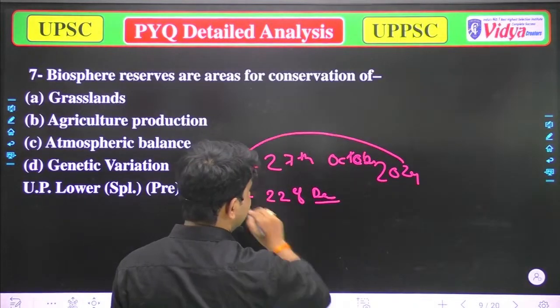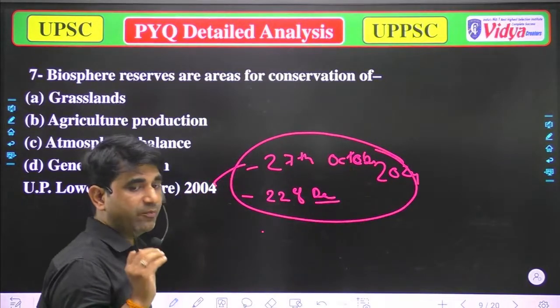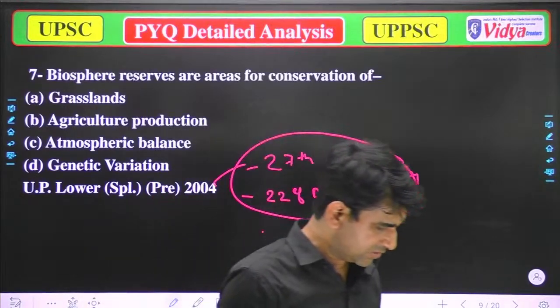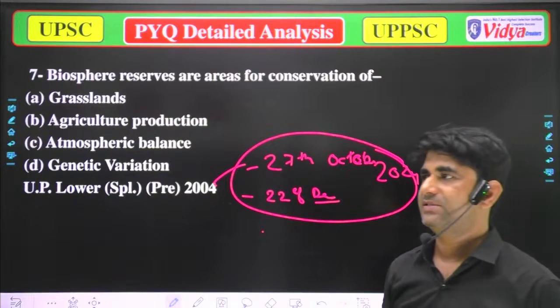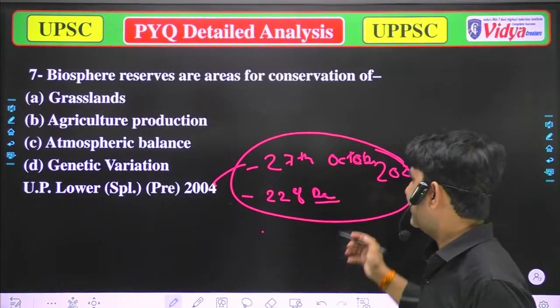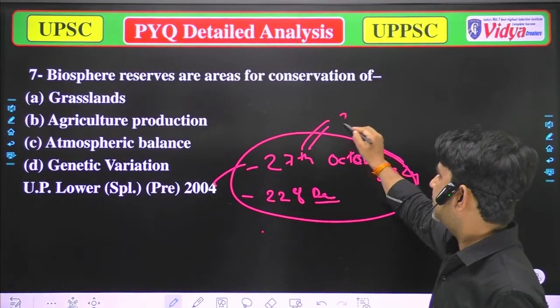So these sessions are most important for those students who are going to appear in these examinations. After the 27th, when we meet on the 28th,